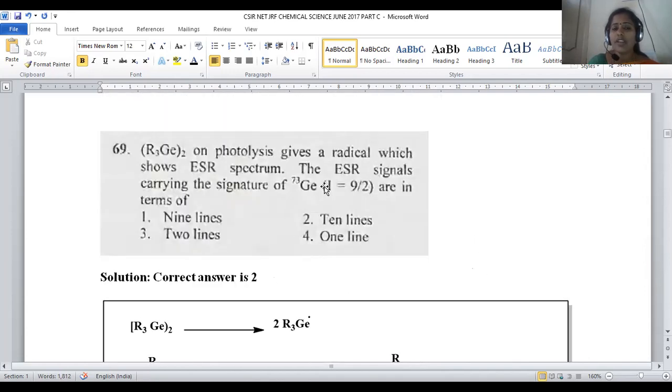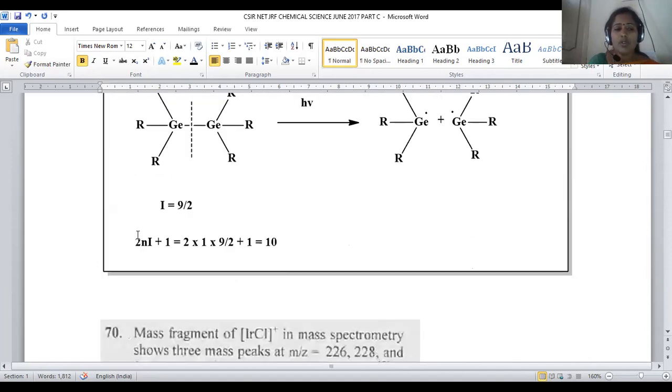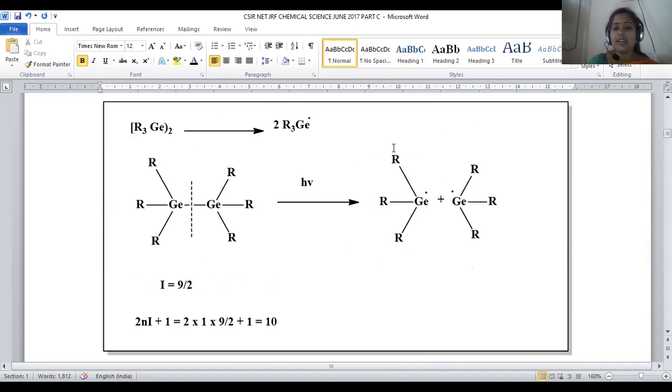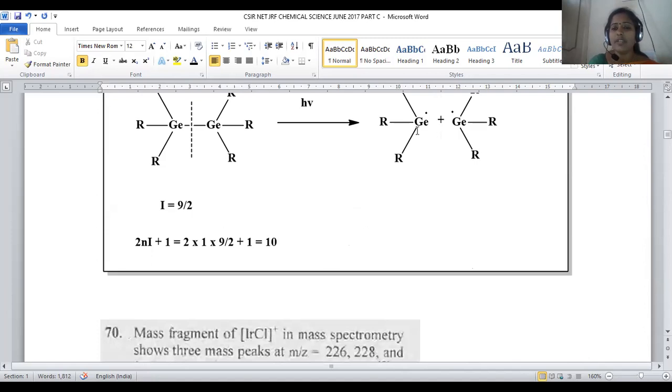The angular momentum value is provided within the problem: for germanium, I is equal to 9/2. So what does N stand for? How many atoms are there? Let us consider only one fragment. How many germanium atoms are there in the fragment? Only one germanium is there. So 2 into 1 it will be.